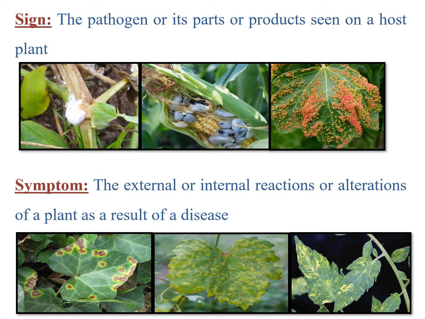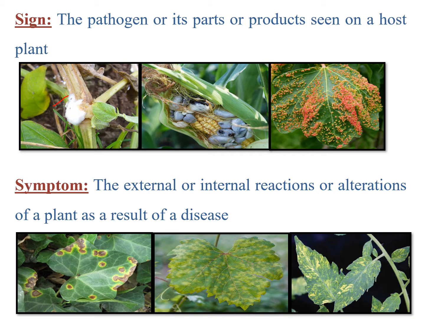Here you can see in this picture this white mycelial growth produced by Sclerotium, here smut galls, and here rust spores which we can clearly see as red colored spores.